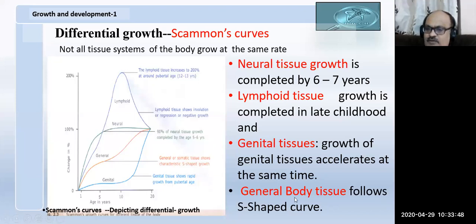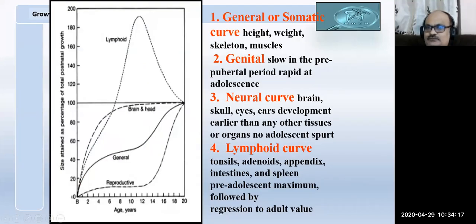So general body tissue or somatic tissue forms an S-shaped curve. This is what we mostly discuss when talking about growth spurts. This is the tissue which forms the growth spurts, the general or somatic tissue. If you notice it, it is an S shape. So our maxilla and mandible, our face and everything is related to this general growth spurt. So this is what I have discussed.